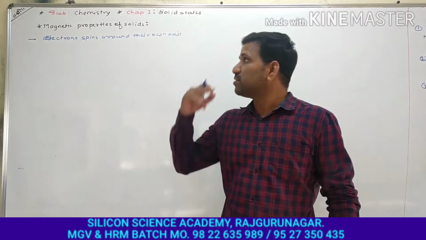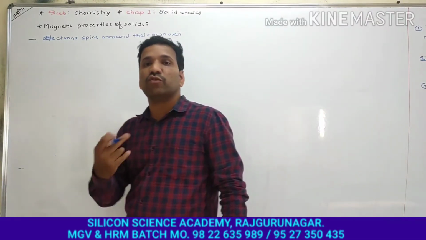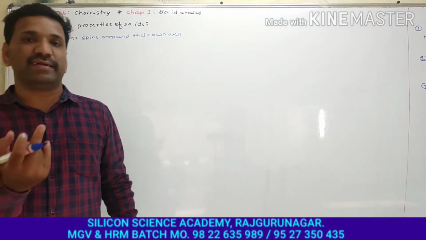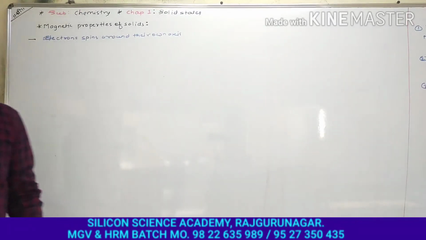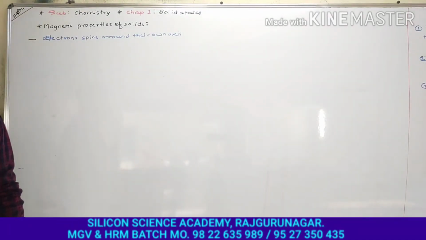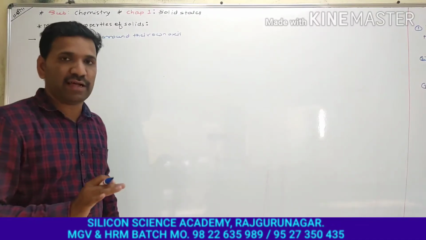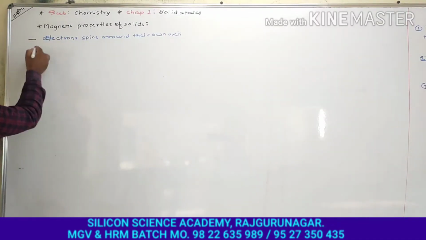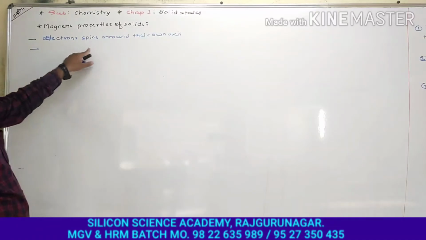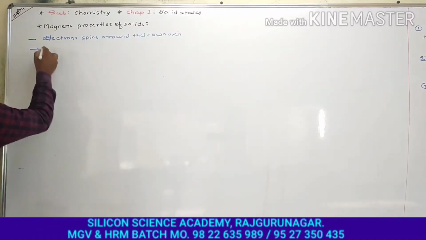Because of the spin of the electrons, those solids behave like a magnet, and this type of magnetism is called induced magnetism. That is, they are not permanent magnets, but because of the spin of the electrons around their own axis,